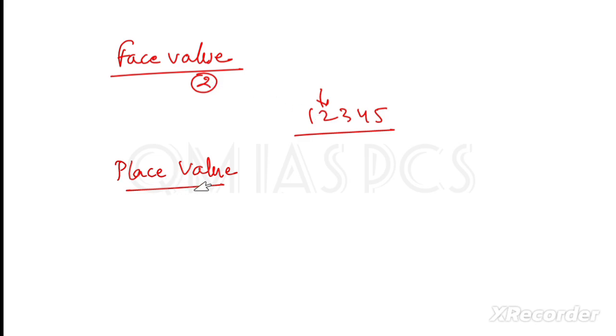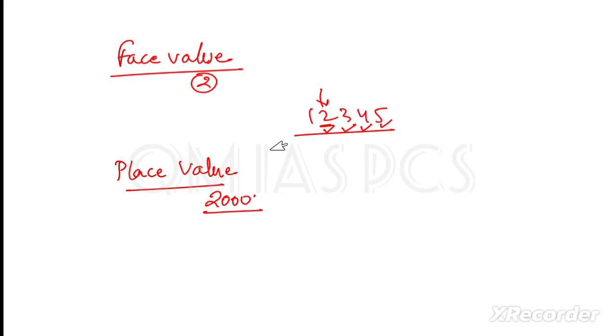But what is the place value, where it is situated, where we have placed this digit? This is the ones place, this is the tens place, this is the hundreds place, this is the thousands place. So place value will be 2000 because it is in the thousands place. So understand this one. Face value will remain the same as that digit only, and place value varies based on the position of that digit.